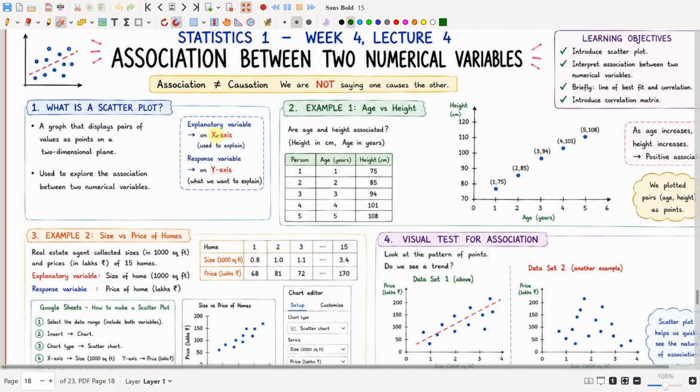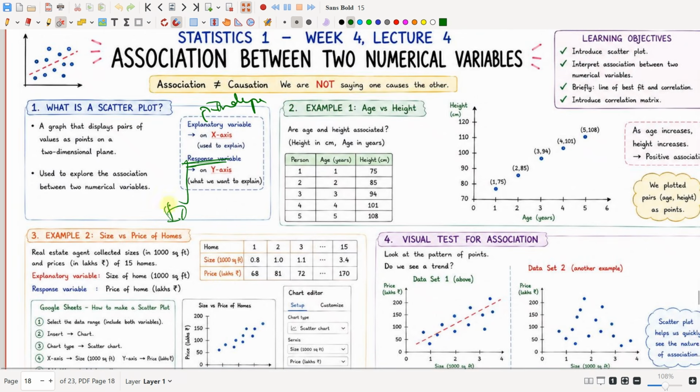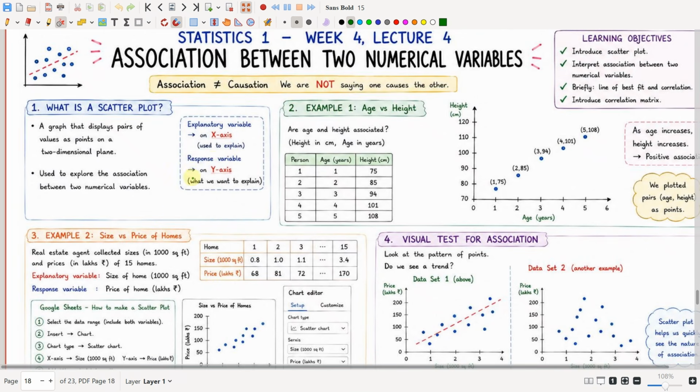The explanatory variable will be on the x-axis and the response variable will be on the y-axis. In other words, the explanatory variable is the independent variable and the response variable is the dependent variable. The explanatory variable is the variable which is used to explain, and the response variable is the variable which we need to explain. For example, example 1: age versus height. We have 5 persons and their respective ages and heights. Which is the independent variable? Age.